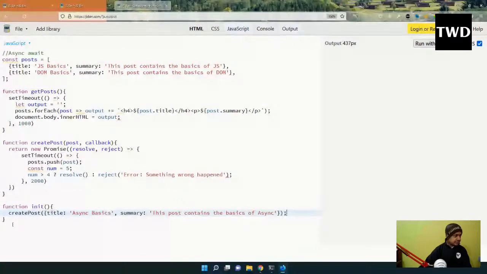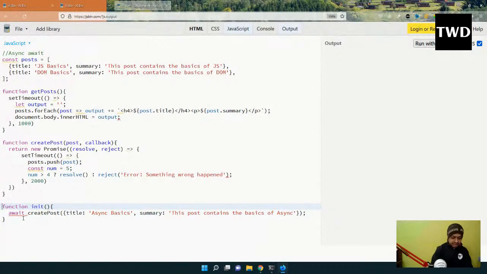I will have an await keyword in front of it, await, and the function itself I have to make it async. That's why the function is required. The function can only be made async. So the function I made async. There's await inside, in front of this API call or whatever async function we have to do. So this takes some time. I put the await, and after that I will do the get post.